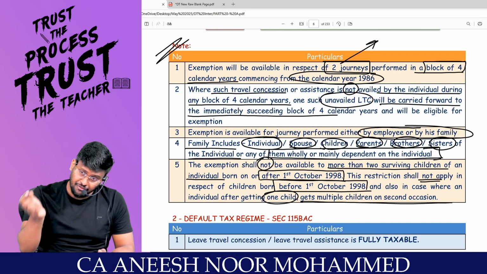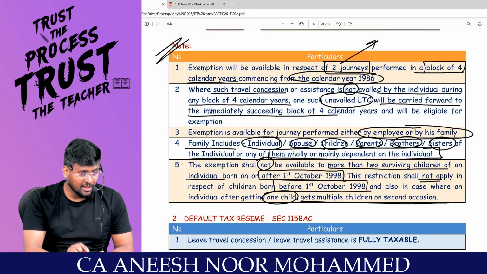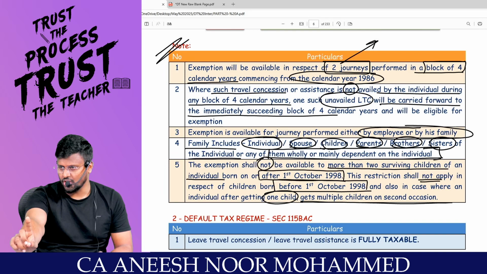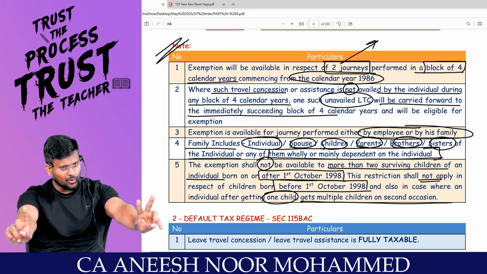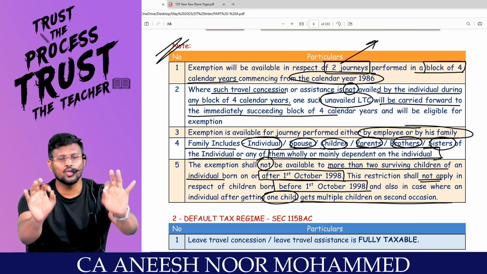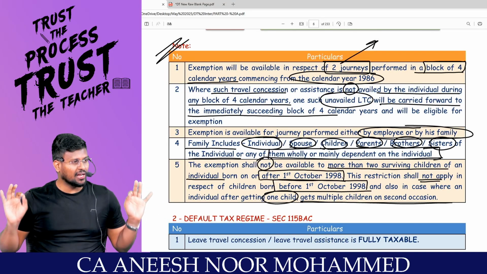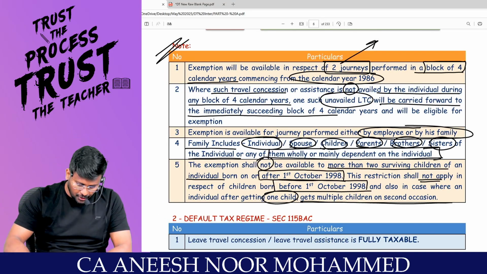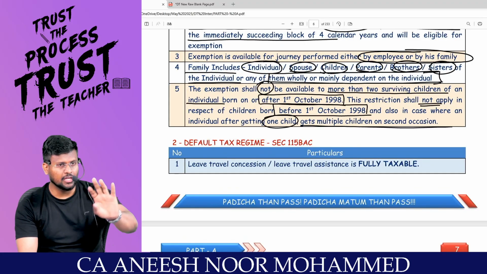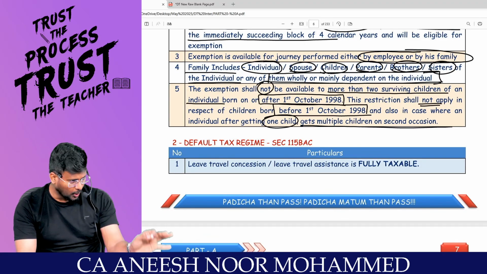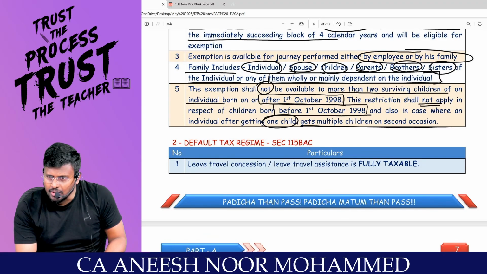But even after 1st October 1998, if you have 1 child in the first delivery and 2 children in the second delivery, it will be treated as 2 children. You are entitled to claim exemption for all the 3 children. Comfortable? Sir, in case of individual, HUF, AOP, BOI and AJP, as we talked, they have 2 routes.